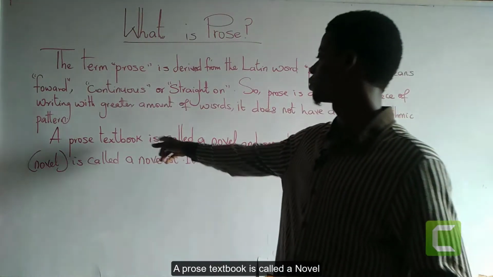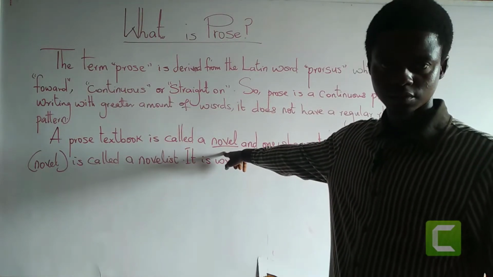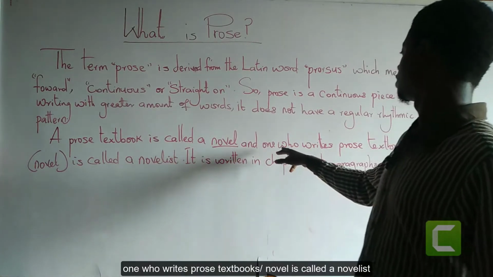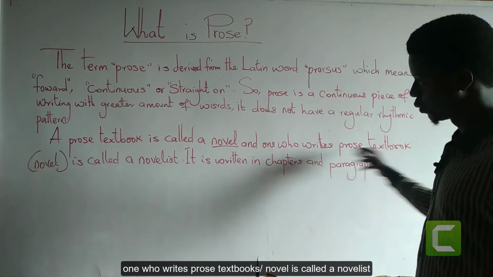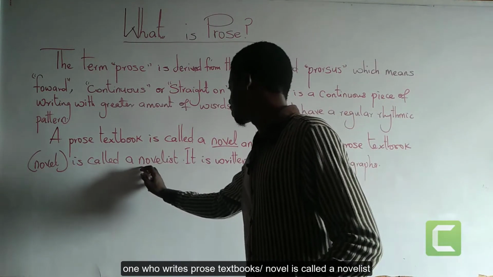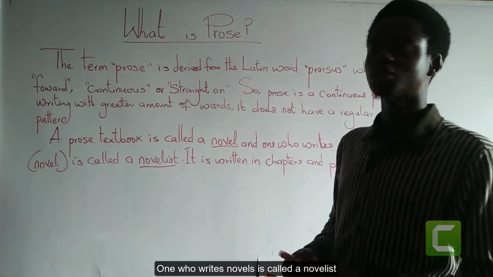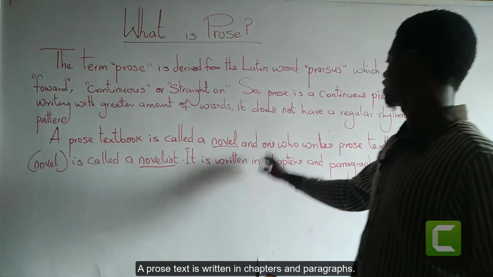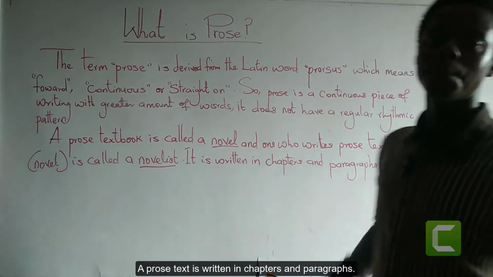A prose textbook is called a novel. And one who writes prose textbooks, which is a novel, one who writes novels, is called a novelist. And a prose text is written in chapters and paragraphs.